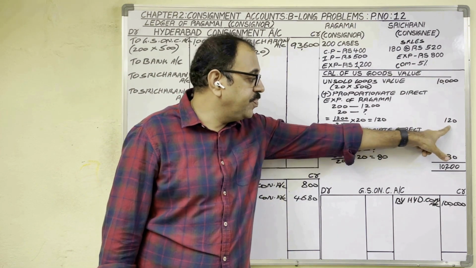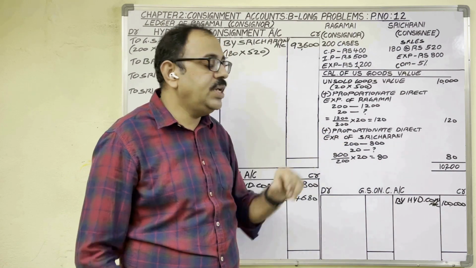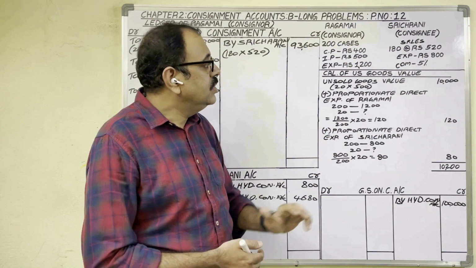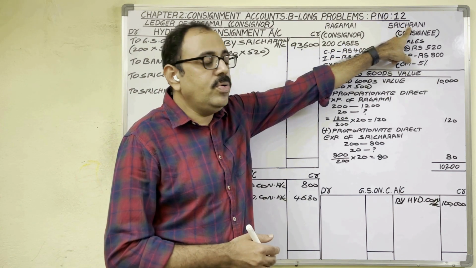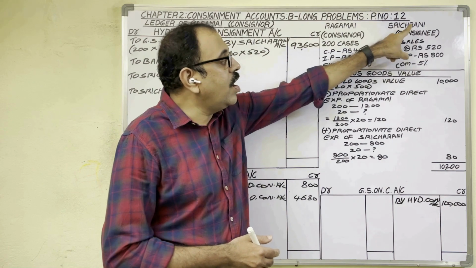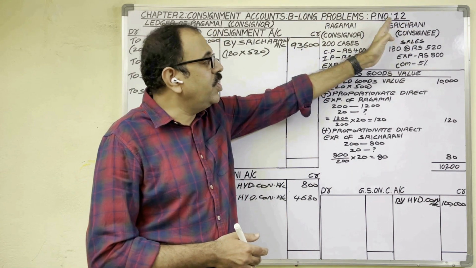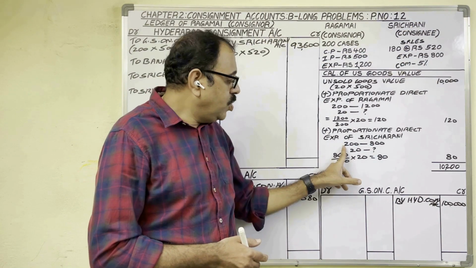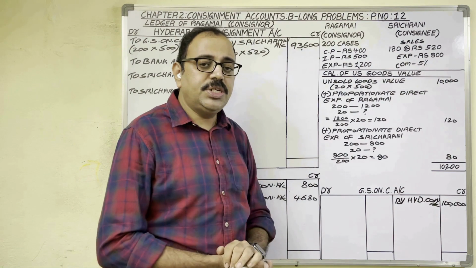Write down that here. Plus proportionate direct expenses of consignee, Sri Charani. So here while writing the name, I have not written A. Spelling is S-R-I-C-H-A-R-A-R-A-N-I. So negligible mistake. Therefore, I am not correcting that. On 200 cases, consignee spent 800 rupees expenditure.